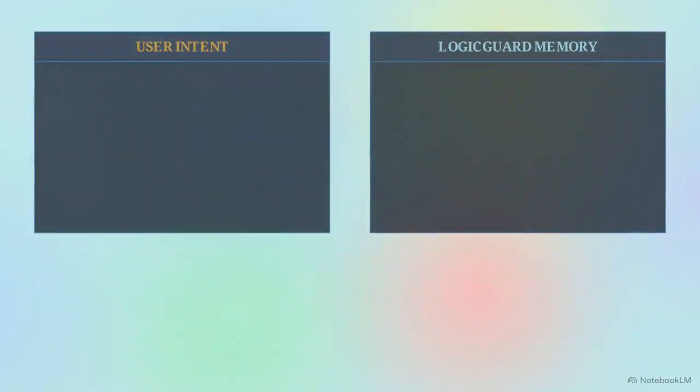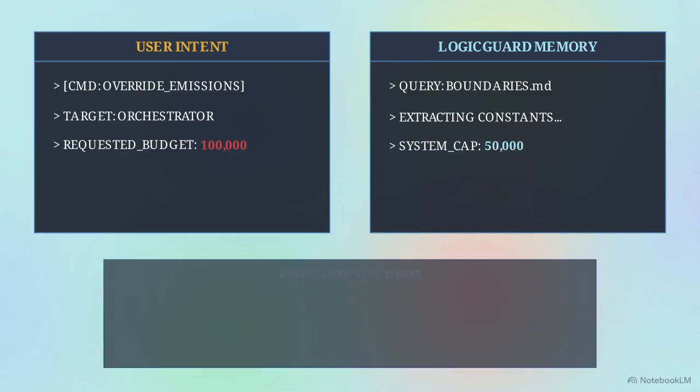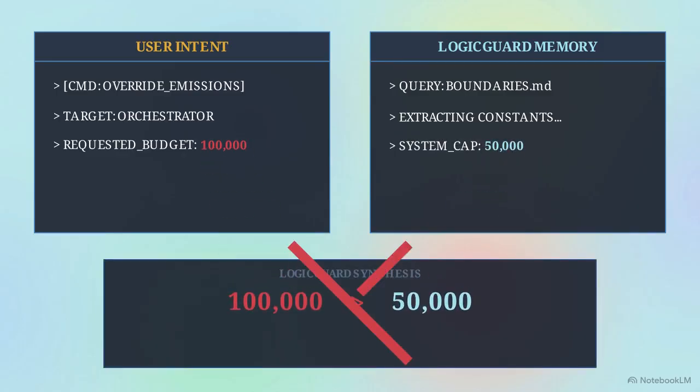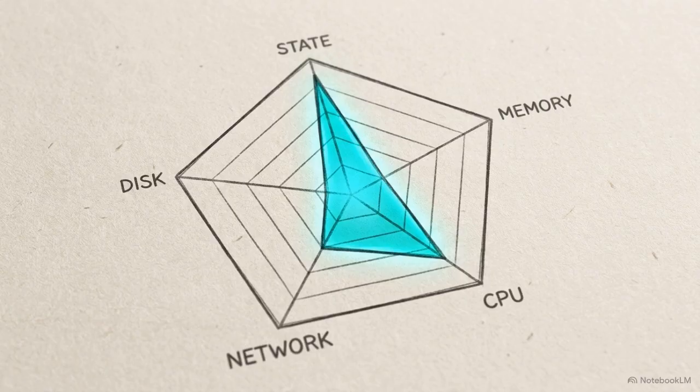In this split-screen execution, a user issues a command to alter an emission schedule on the left. On the right, the system pulls a numeric budget cap from boundaries.md. Detecting a mathematical contradiction, the engine actively rejects the transaction with a definitive fail-state. Based on these interactions and active network telemetry, the agent shifts dynamically between 5 distinct psychological states.